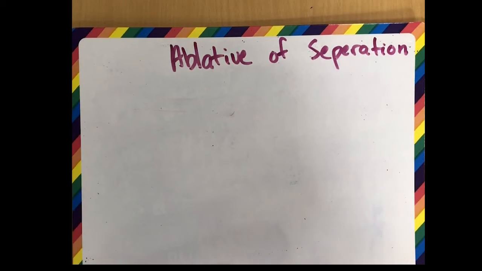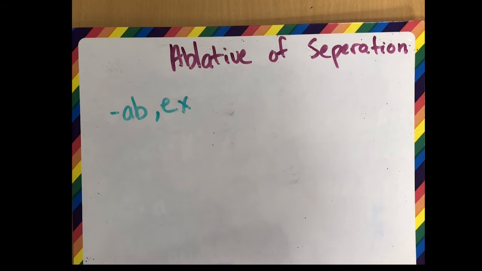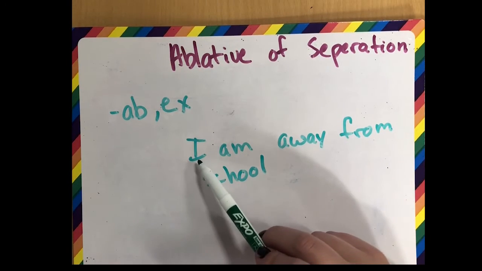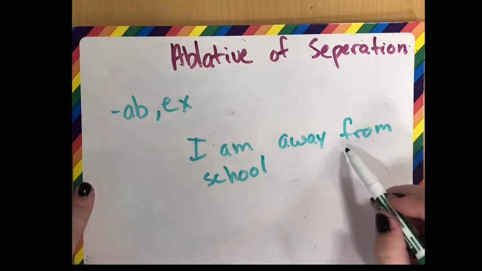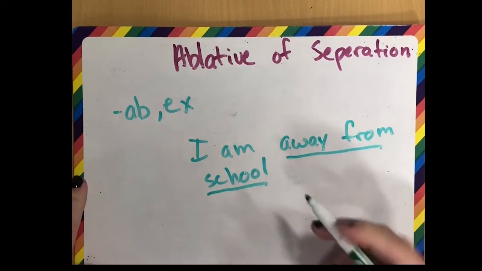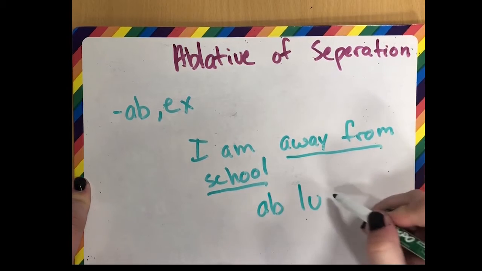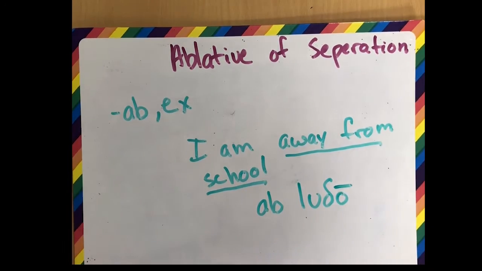Next is our ablative of separation, and this uses prepositions for the most part, but sometimes it doesn't. So the prepositions it uses are ab or ex. An example of this could be, I am away from school, showing separation between me, I, and school. So away from school would be our ablative of separation. So we've got ab, and then the word for school in the ablative case. So that's ablative of separation.